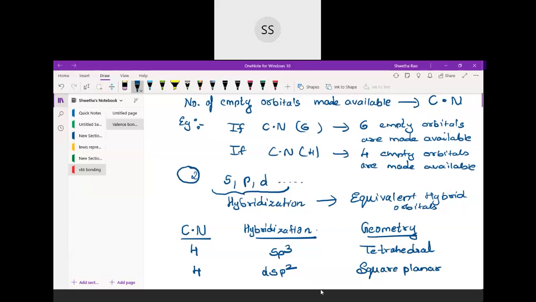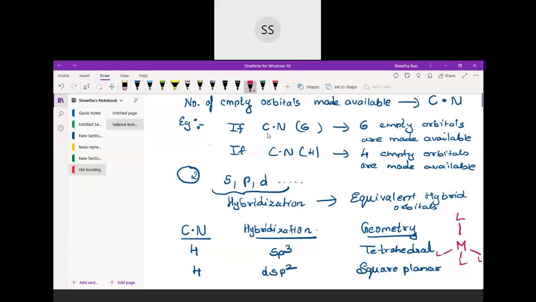Tetrahedral geometry is like this, I will just show you. The metal is in the center. Tetrahedral means 3 ligands downwards and 1 ligand upward. So this is how the tetrahedral geometry is. You have learned this before.